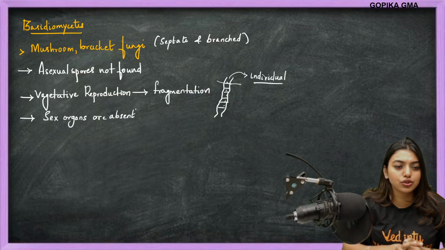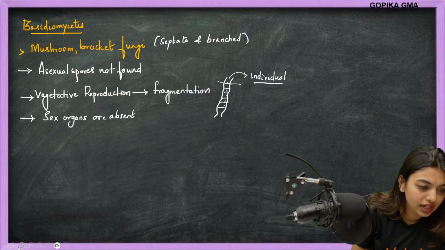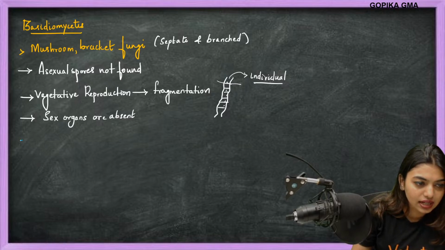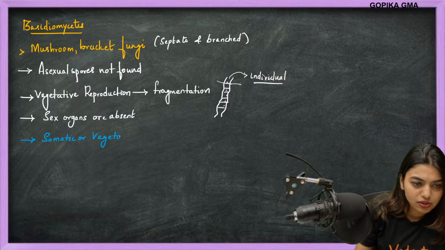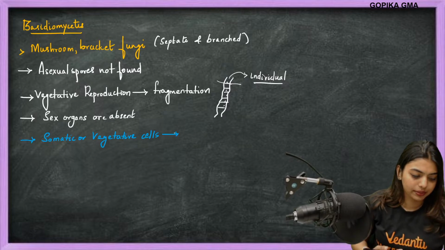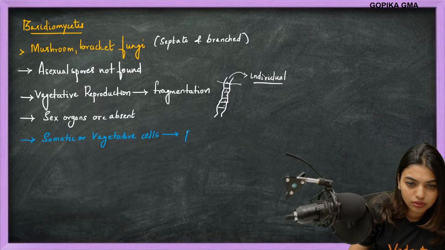But what is the solution we have? For everything we have a solution, right? The solution is that the somatic or vegetative cells will undergo plasmogamy.